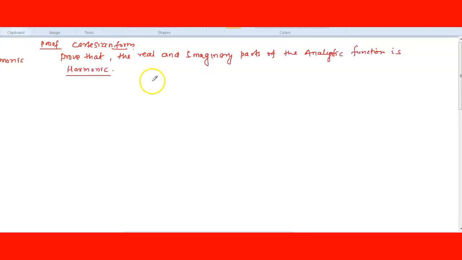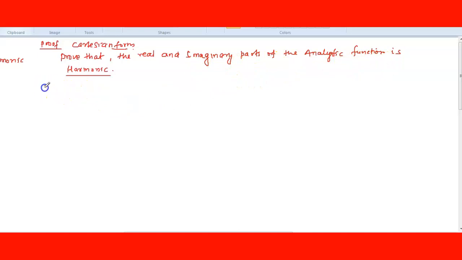Questions may come like: prove that the function is harmonic in Cartesian form, or prove the harmonic function. Another form is: prove that the real and imaginary parts of an analytic function are harmonic.